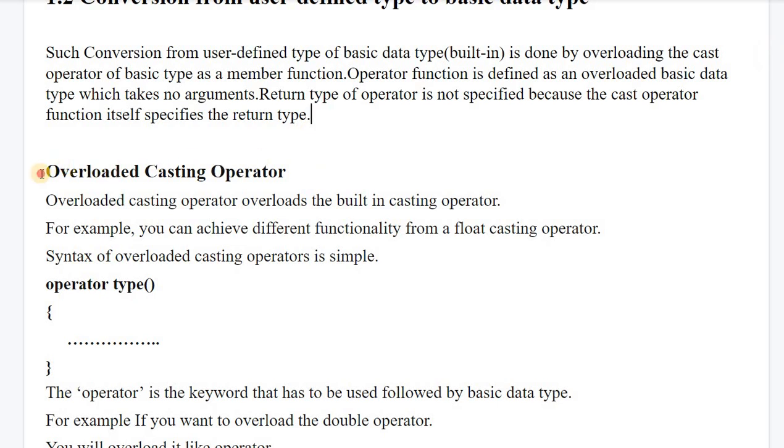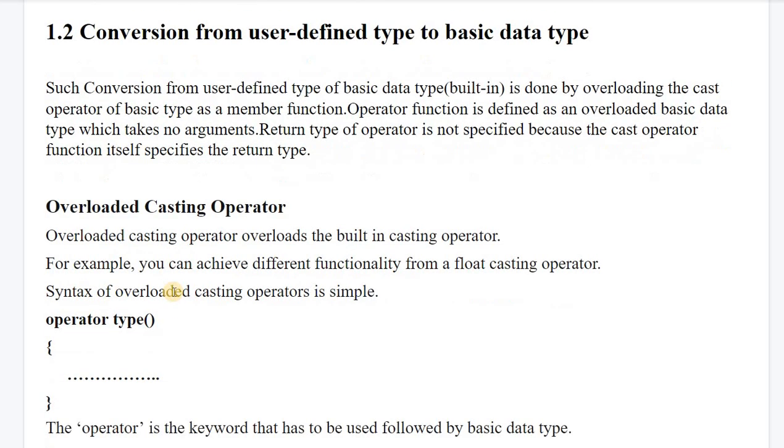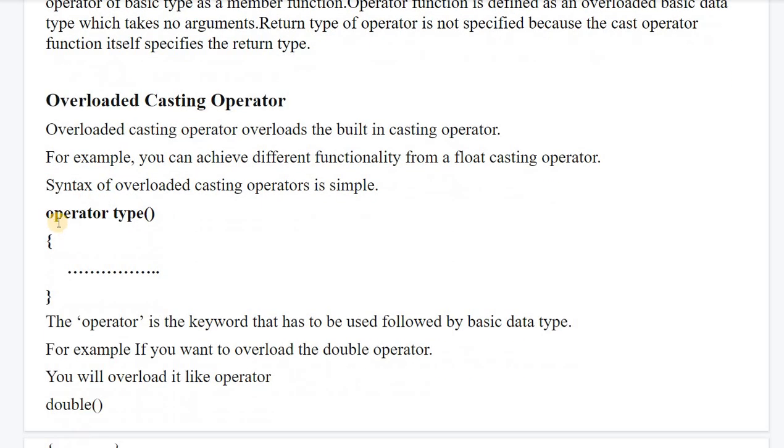Try to relate this operator function with the operator overloading you have used for unary and binary operators. They are the same, but these operator functions are specifically used to convert user defined type to basic data type, and they do not have any return type.